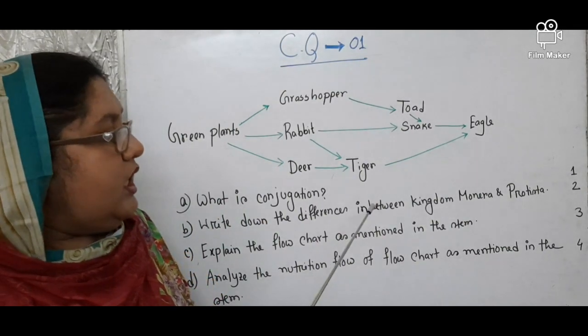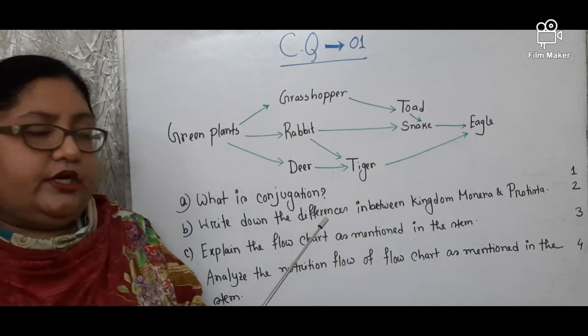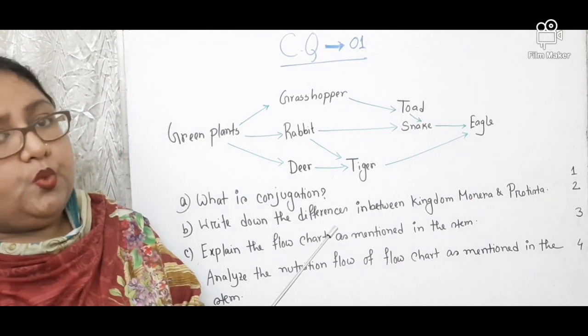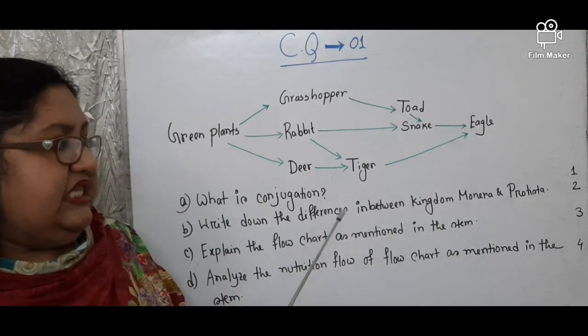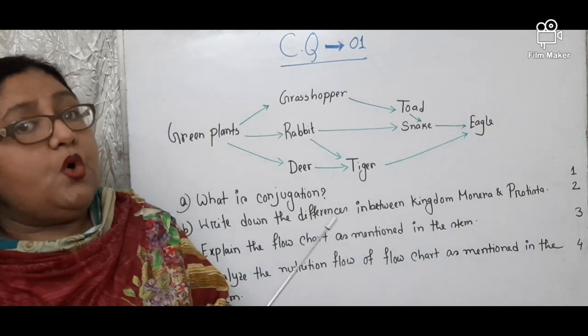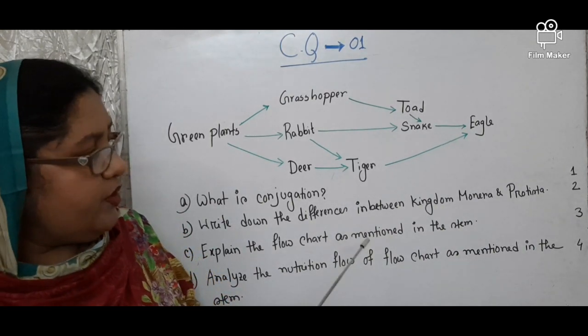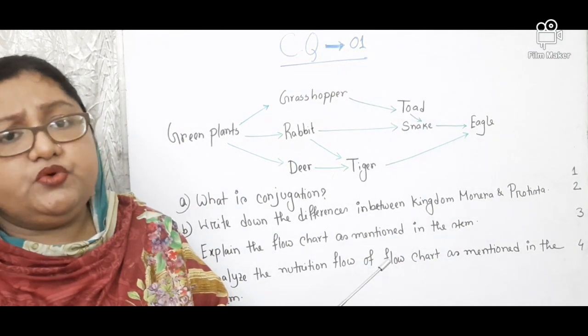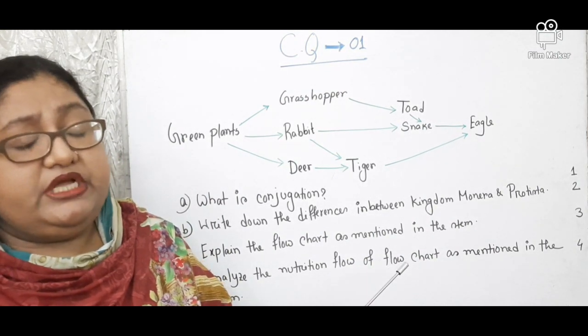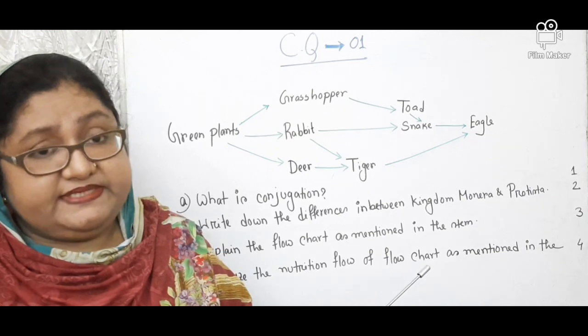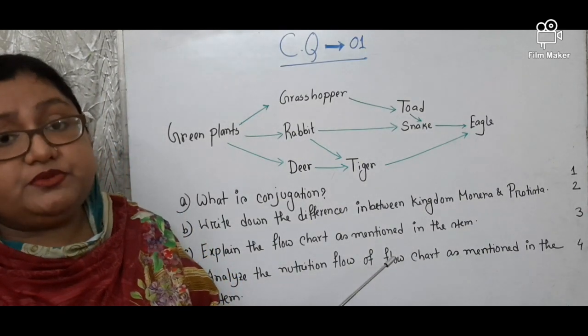Okay. First of all, in case of Monera, the nucleus is not well organized or developed. In case of Protista, the nucleus is well organized. In case of Monera, the nuclear membrane and nucleolus are absent and only nuclear material is present.